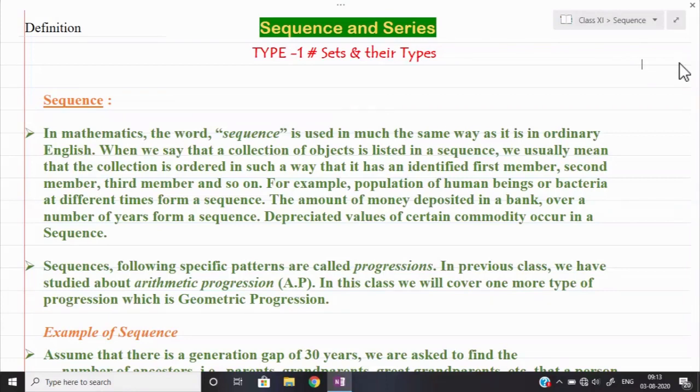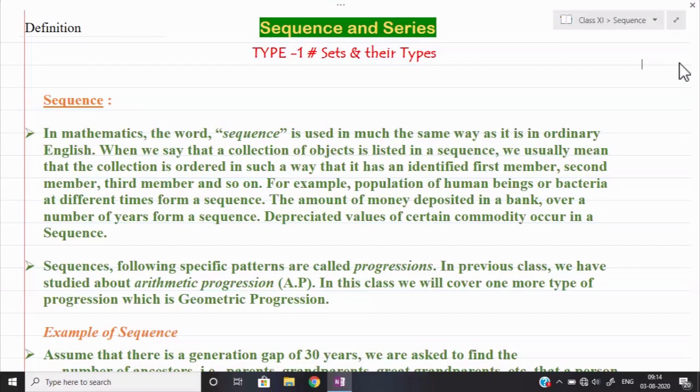Today onwards we are going to start our new chapter. The name of the chapter is Sequence and Series. This chapter is given as chapter number 9 in your textbook, and it is very similar to one of the previous class chapters, that is arithmetic progression. So we will find the topics are very similar, and some new topics are going to be added in this chapter. First of all, let us see some introduction about the chapter, what exactly we are going to learn, and then today we shall start the first exercise of the NCERT textbook.